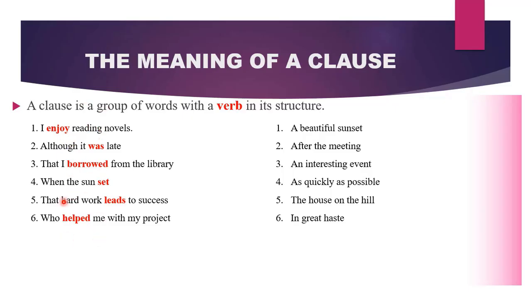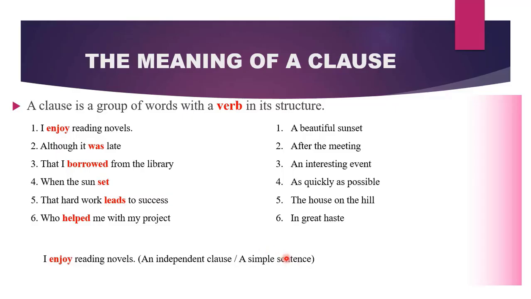Not all these clauses make sense. Some of them cannot stand on their own as a sentence. For example, although it was late, cannot stand on its own as a sentence. When the sun sets, cannot stand on its own as a sentence. But I enjoy reading novels is a complete sentence. Therefore, whenever you have a clause that makes sense and can stand on its own, we call it an independent clause or a simple sentence.